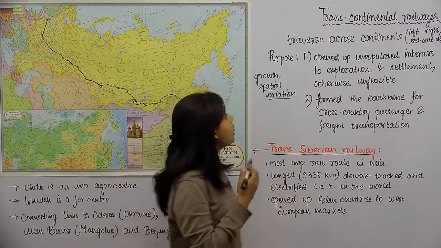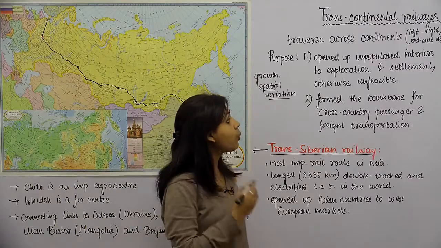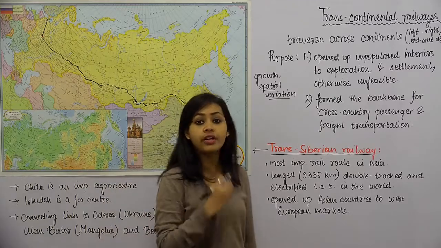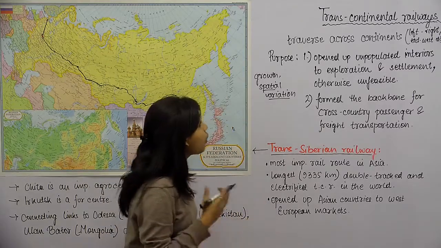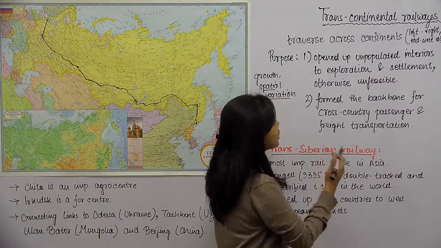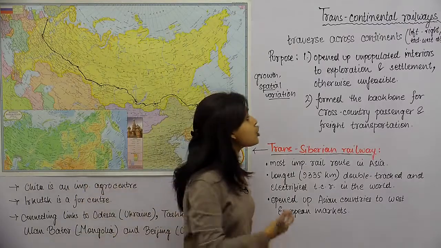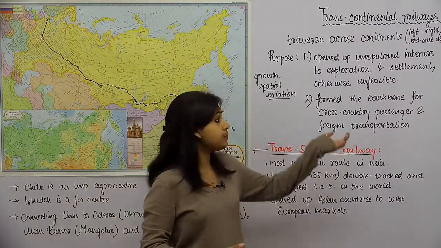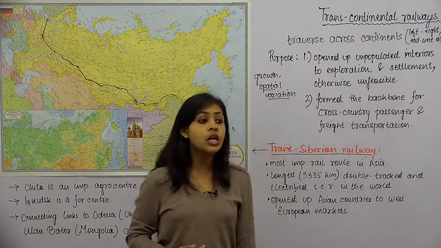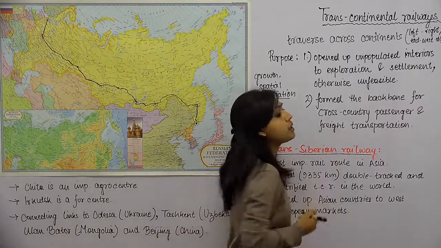so that means the continental railways opened up unpopulated interiors. Unpopulated मतलब वही remote, जहाँ पे ज्यादा लोग नहीं रहते हैं, जहाँ पे जो एरिया बहुत ज्यादा डेवलप नहीं है, unpopulated interior regions, to exploration and settlement which would have been otherwise infeasible. In the absence of these railways, the exploration of these regions or the settlement in these regions would have been unfeasible. Unfeasible का मतलब क्या होता है?